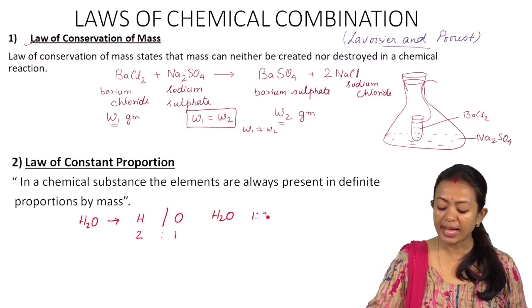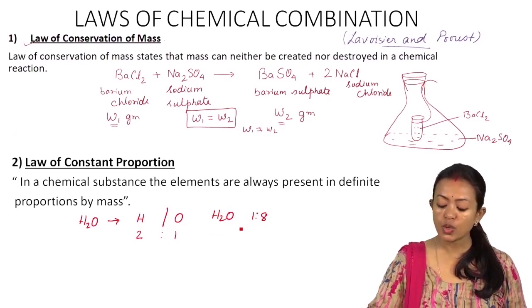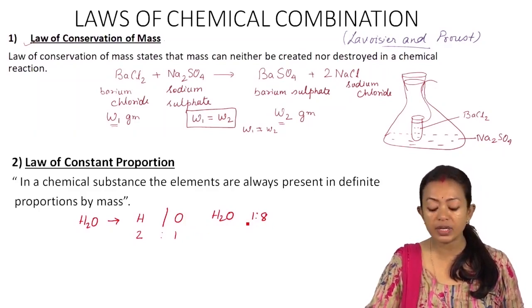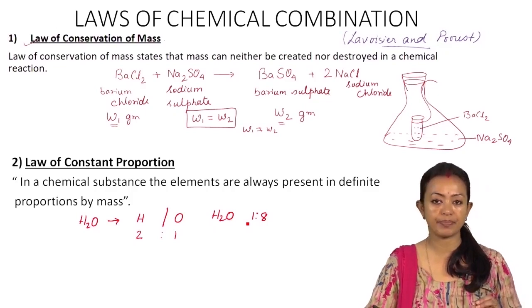1:8 by mass. Okay, so if you take the ratio by mass, then we see that the ratio by mass of hydrogen and oxygen is of the order 1:8, and this ratio would always remain constant from wherever the source of water is taken up.